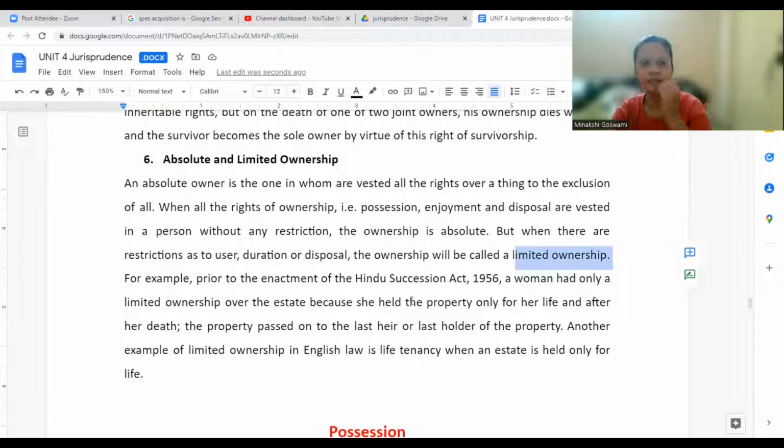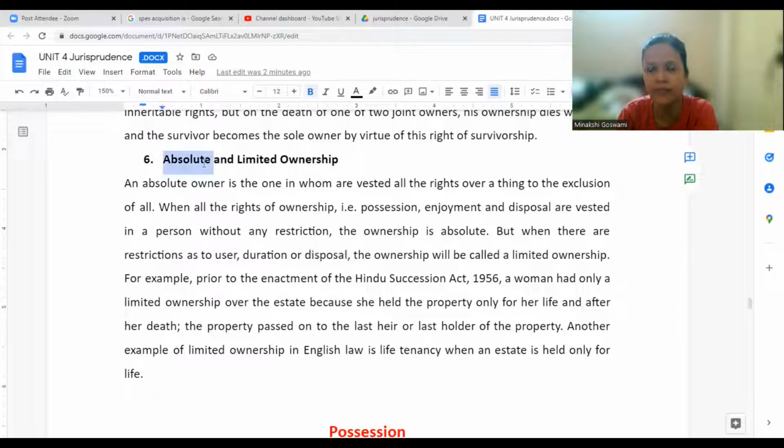Mostly we say, if a person has purchased a property and he has taken a loan, might be from LIC Housing Finance, in such a case, what will happen? LIC will be keeping his property documents with it, saying that you cannot sell the property, you have taken a loan from us, you cannot sell the property without our consent. That means the person is owner, no doubt about it. He is the owner of the property, but his ownership is limited ownership. He cannot dispose of the property without taking permission or consent of LIC Housing Finance. So this is nothing but absolute and limited ownership.